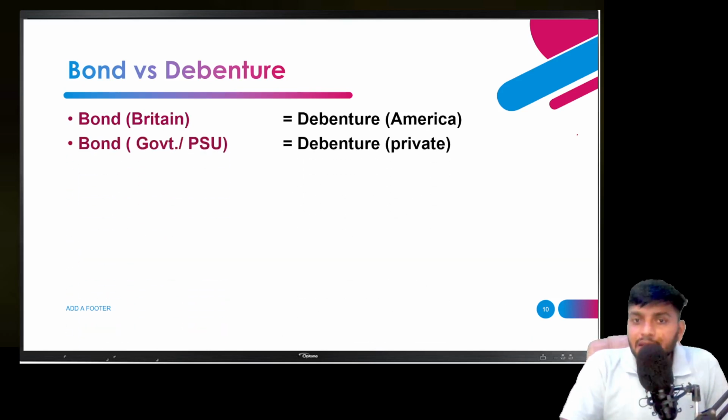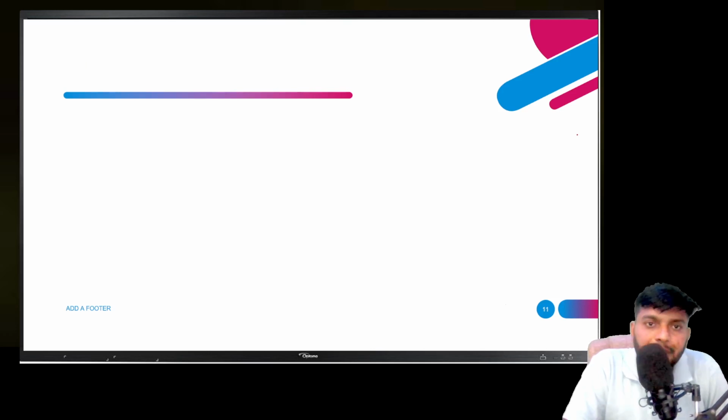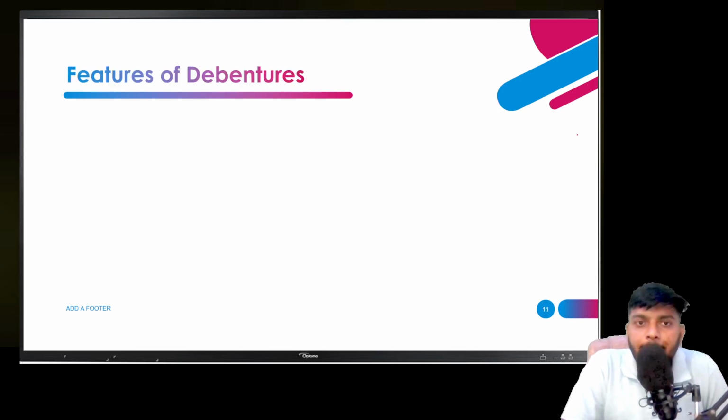In some books it is also written that when government or public sector undertakings are borrowing money from the public, they issue bonds, and when private players are taking money from the public, it is considered a debenture. So take these as a few examples of the difference between bond and debenture. Basically, it is the same thing, only the naming changes.